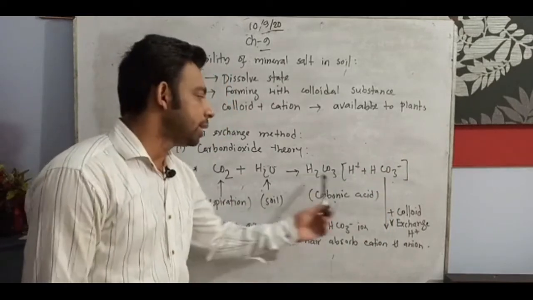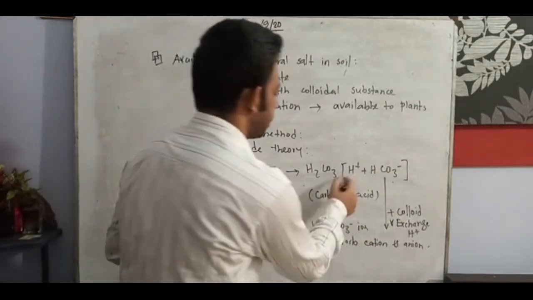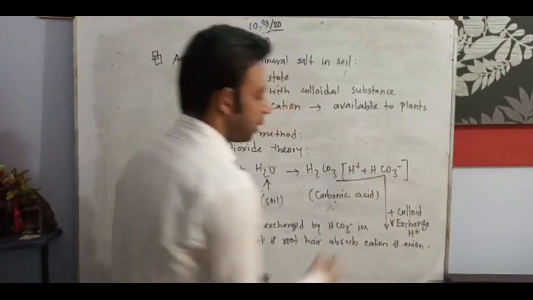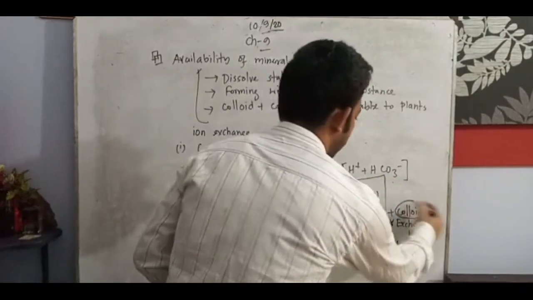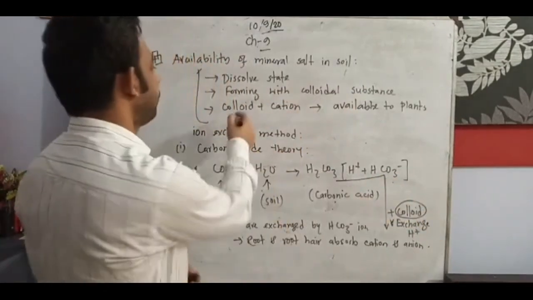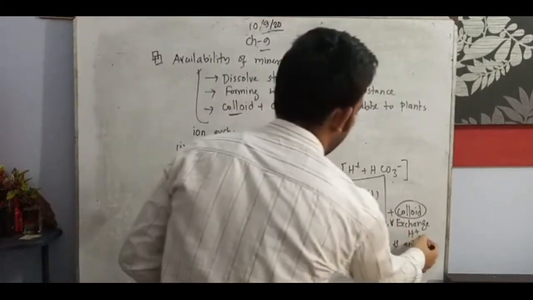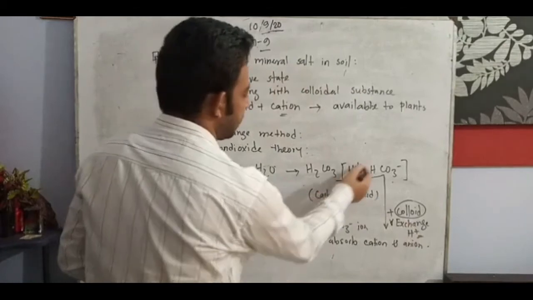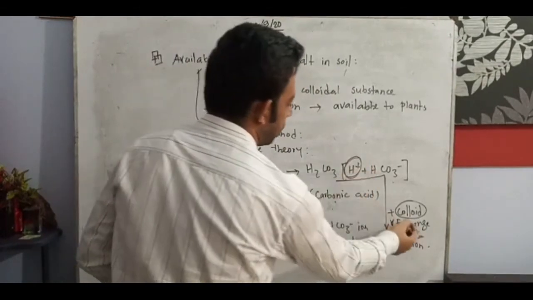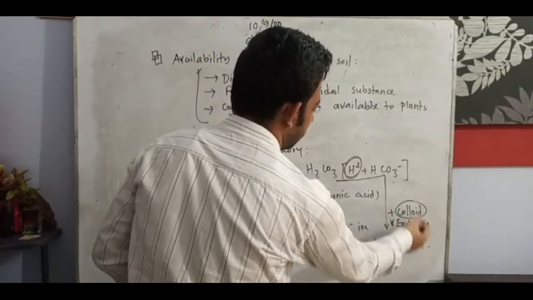This carbonic acid, when it reacts with colloidal substance, the colloidal cation exchanges with hydrogen ion. That means the hydrogen ion of this acid exchanges with the colloidal substance.